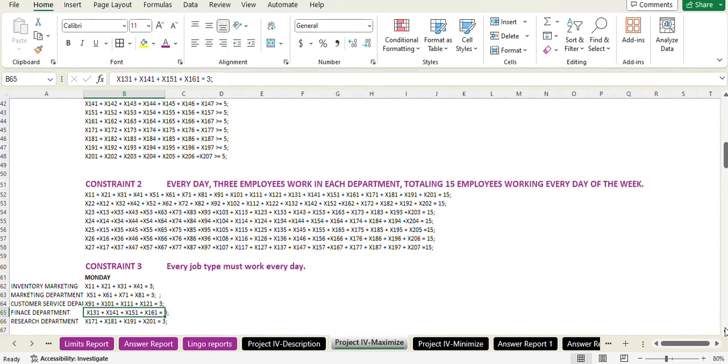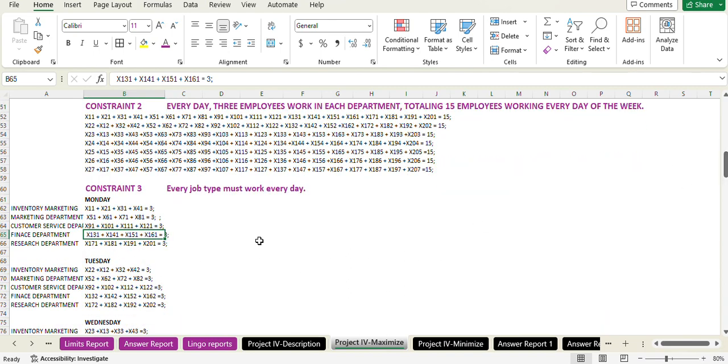The second constraint is every day 3 employees work in each department, totaling 15 employees working every day of the week. Here you can see for all the 20 employees working on the first day, second day, third day, fourth day, fifth day, sixth day, and seventh day, they all equal 15 every day.